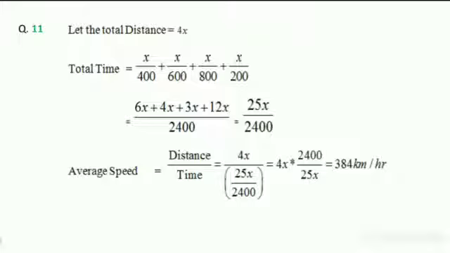The total time is given by, for each side with 400, 600, 800, 200, x by 400, x by 600, x by 800, x by 200. By this sum we will get 25x by 2400. Then the average speed equals distance by time. Distance 4x, time 25x by 2400, means we will get 384 km per hour.